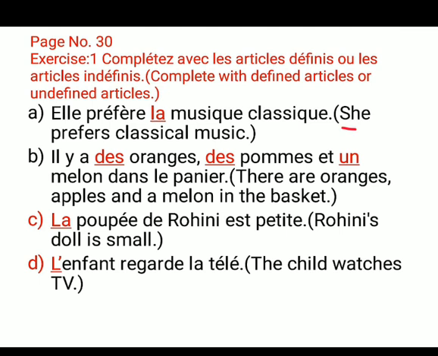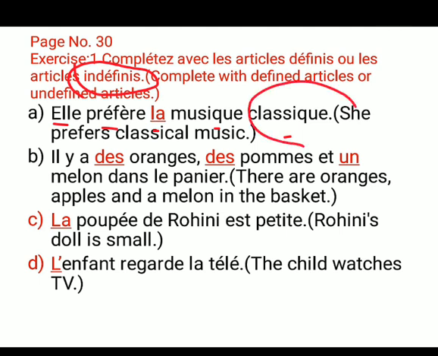The meaning is written here. Somewhere we are using the, and somewhere we are using some. Where we use the definite article and where we use the indefinite article, there is a difference. Indefinite article we use when we don't know about any noun or object, and definite article when we know something about the object or the noun. For example, elle préfère la musique classique.